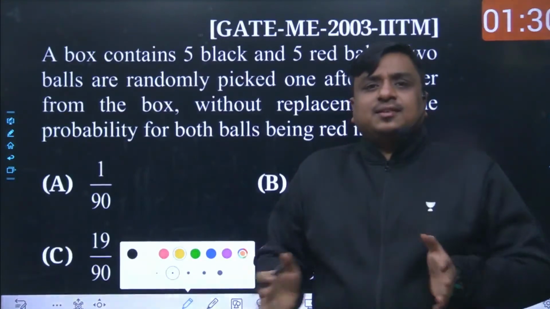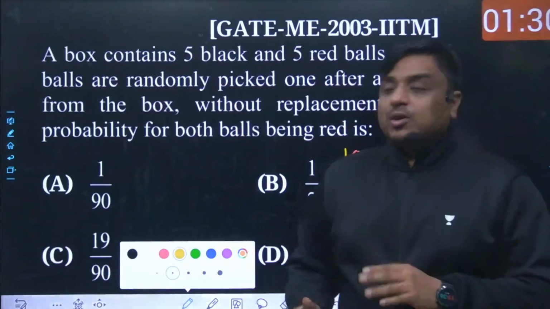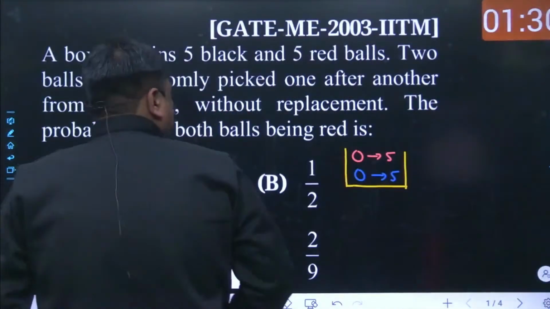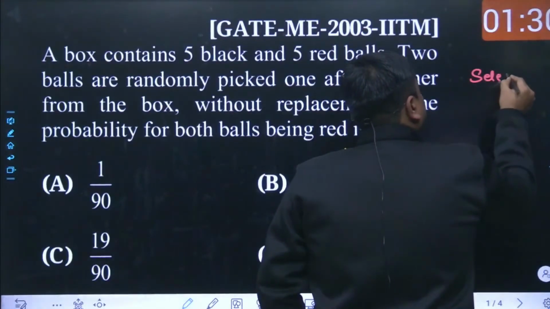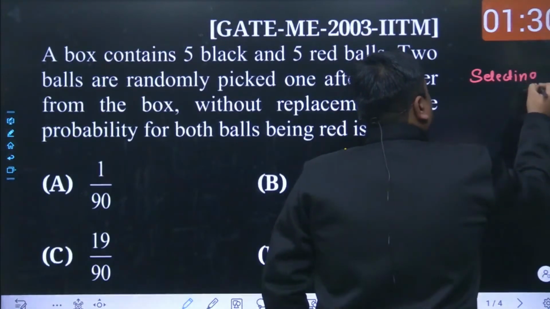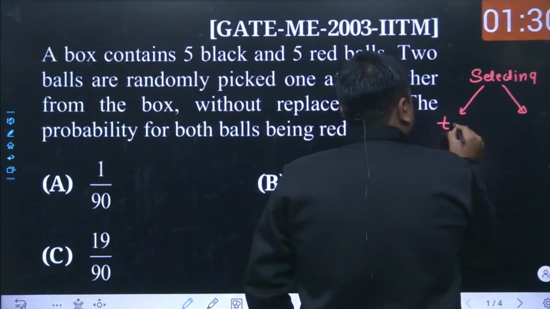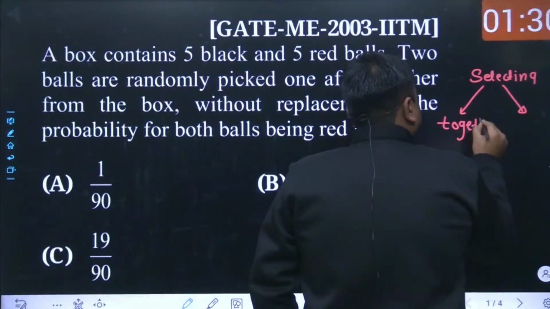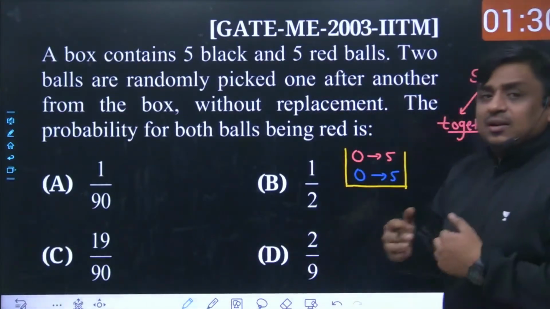Within succession, this can be further bifurcated into 2 parts: with replacement or without replacement. So whenever we come across a problem where we are selecting or collecting items, the problem can be bifurcated into 2 parts. First is together, which means the items selected from the sample space are collected together.